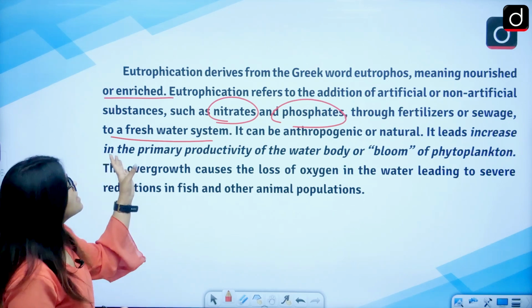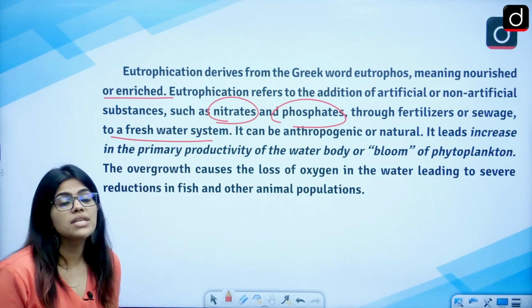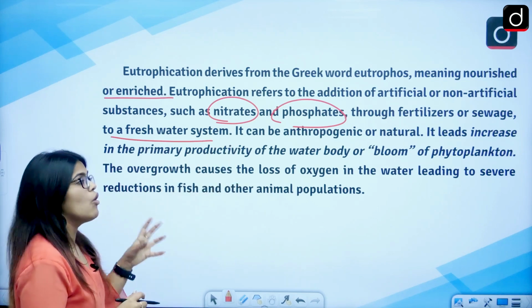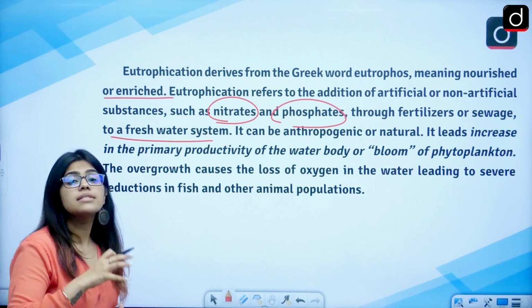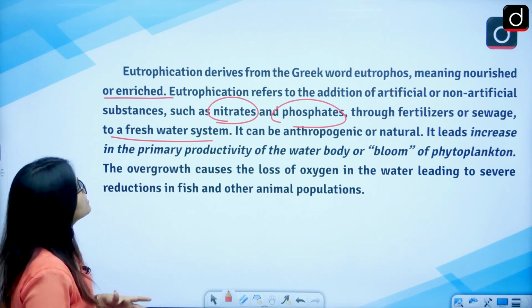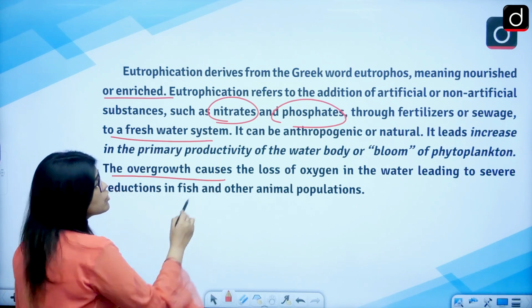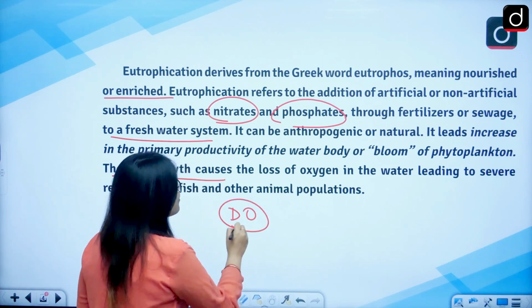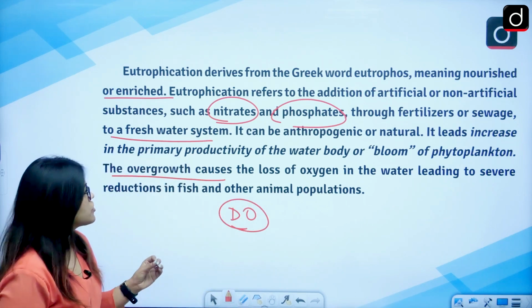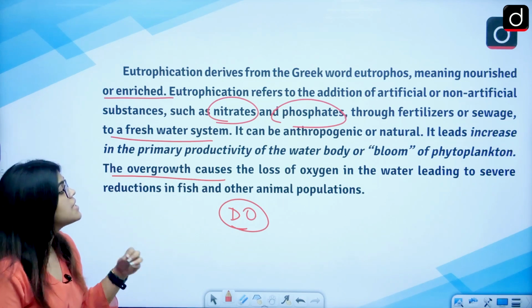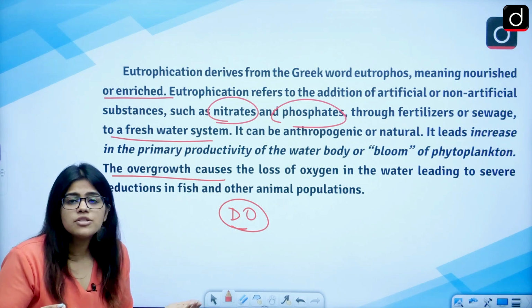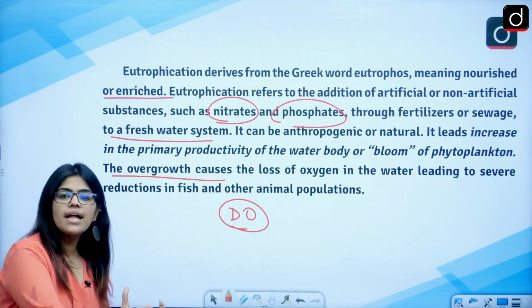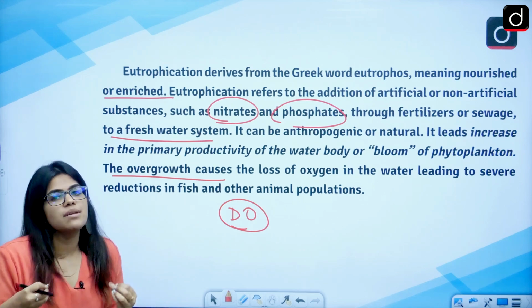It leads to an increase in the primary productivity of the water body, or you call it the blooming of the phytoplankton. So when there is excess blooming of the algae, you call it eutrophication. The overgrowth increases the loss of the dissolved oxygen that is present in the water. Because of this, the demand for oxygen will increase, and the organisms that are there will get less oxygen.